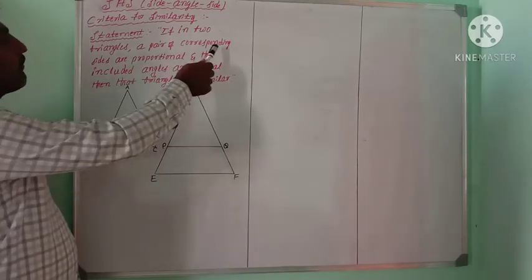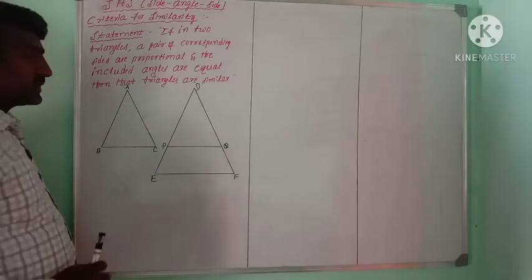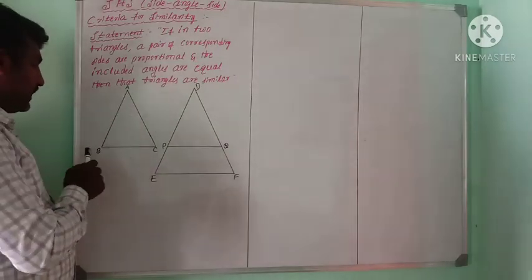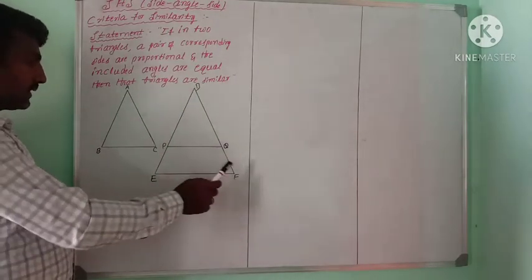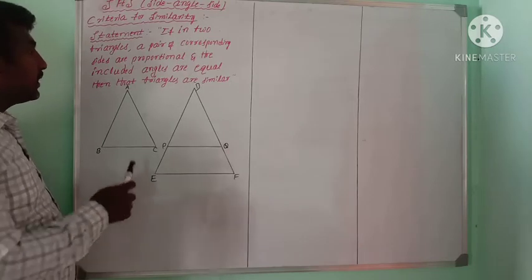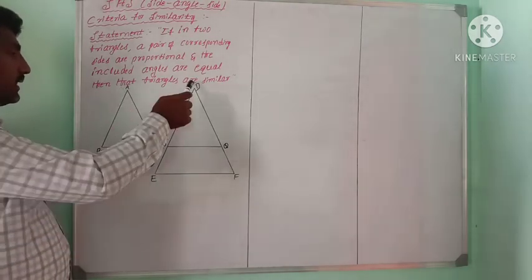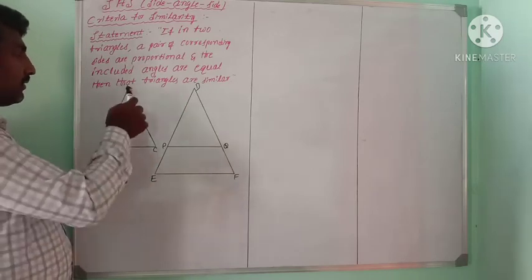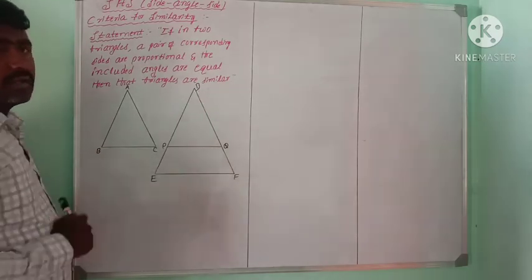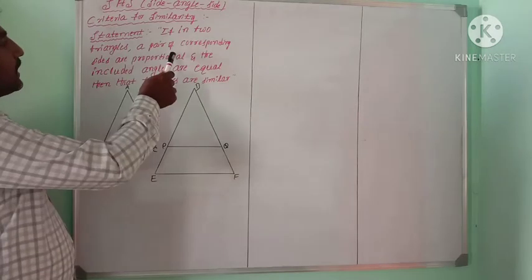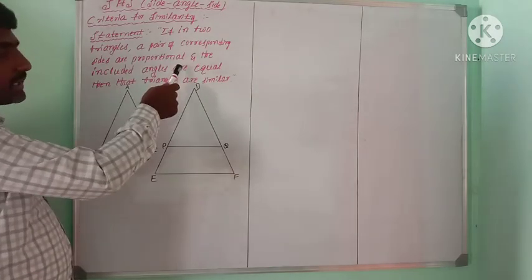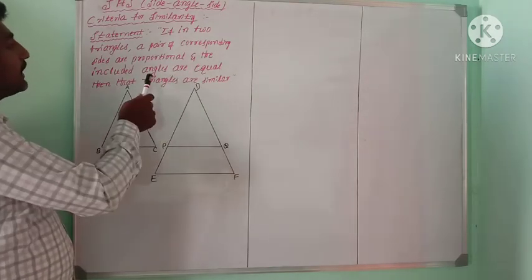a pair of corresponding sides are proportional, it means suppose ABC and DEF are the triangles, then AB by DE is equal to AC by DF, and the included angles are equal.